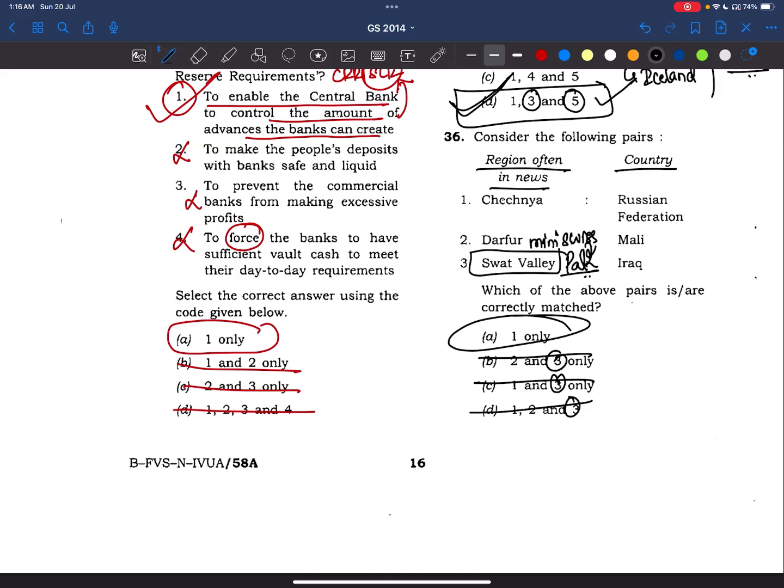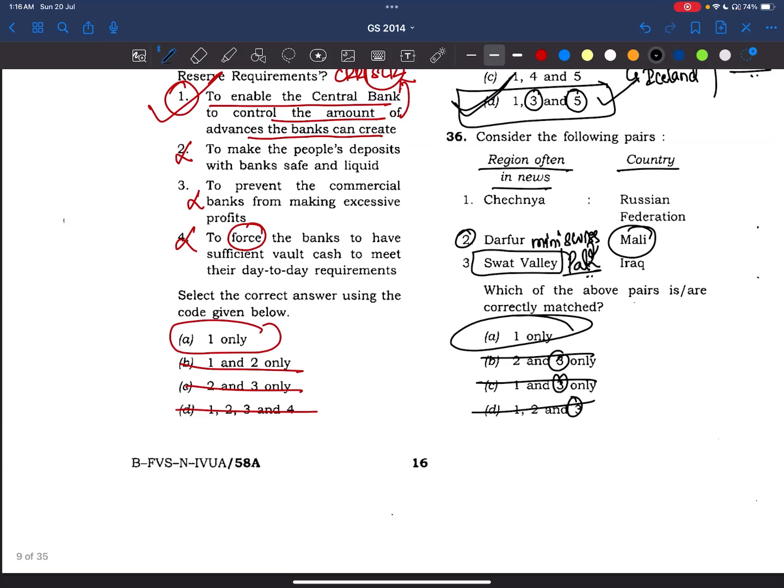If you know this one statement, you are converging to the answer. Now coming to the Darfur region, it is in the eastern or northeastern region of Africa. And Mali is in the western region. So even if you know that, who is wrong? Only Chechnya is part of the Russian Federation. Even if you don't know this, if you just know that Swat Valley is in Pakistan, you will get the answer. Of course, these types of questions are not being asked now. Very few are asked with this elimination technique. We need to know all three statements.